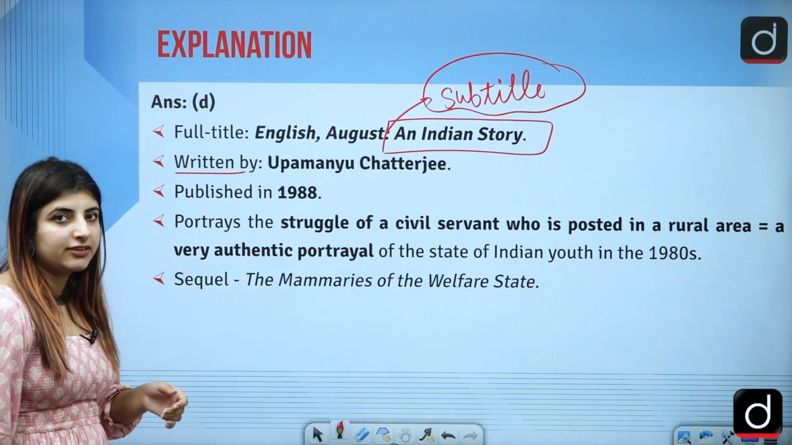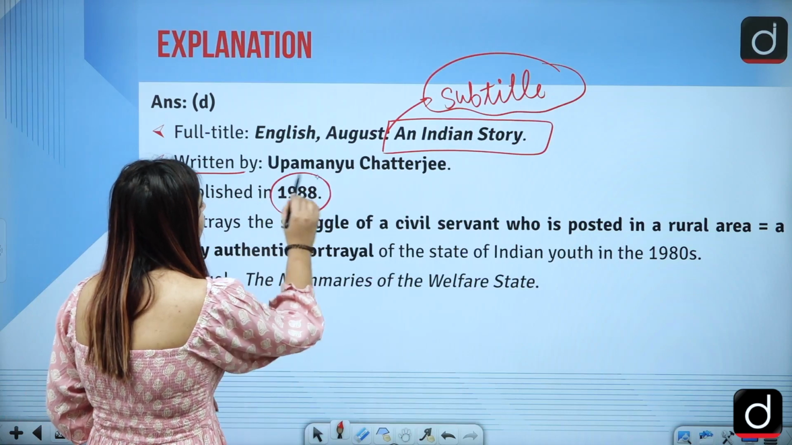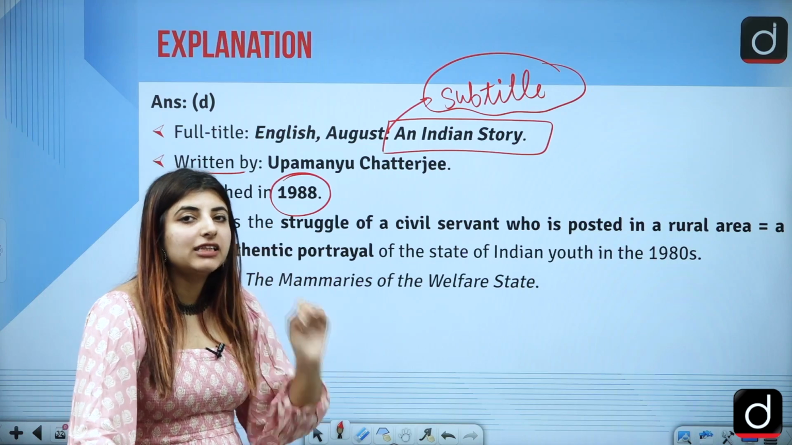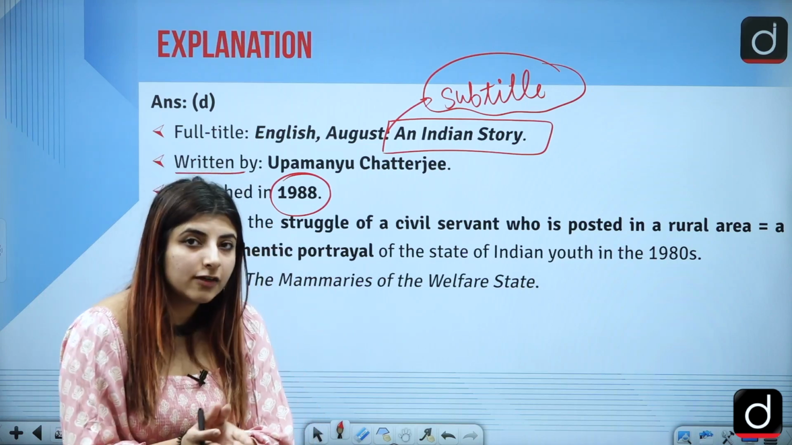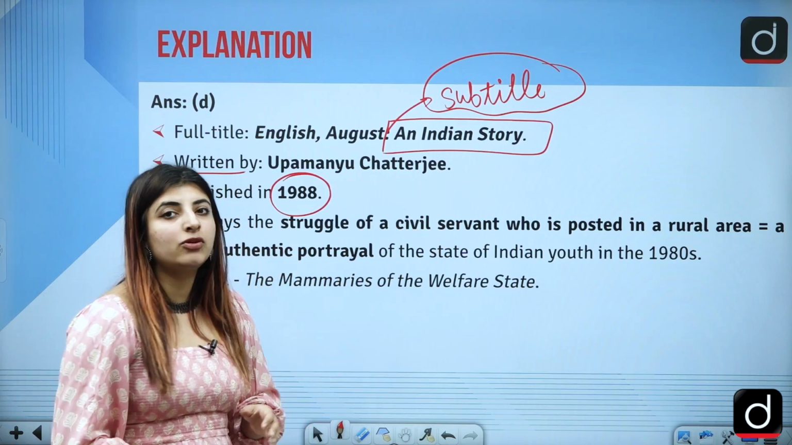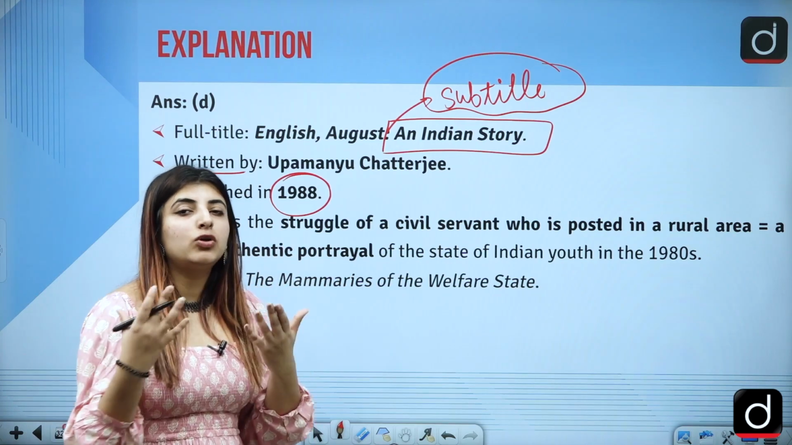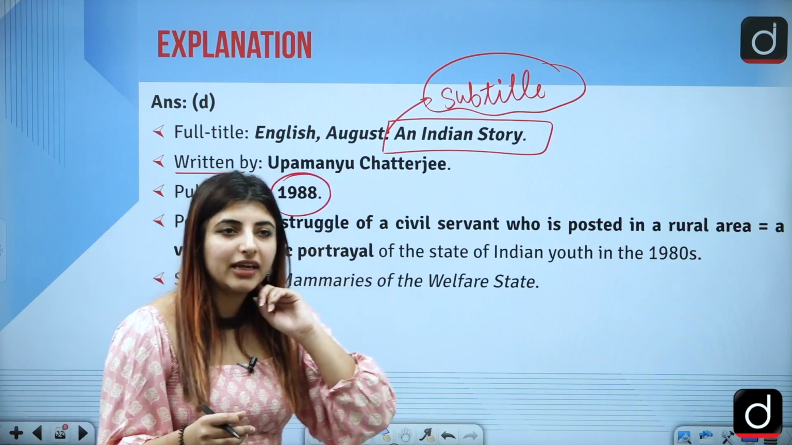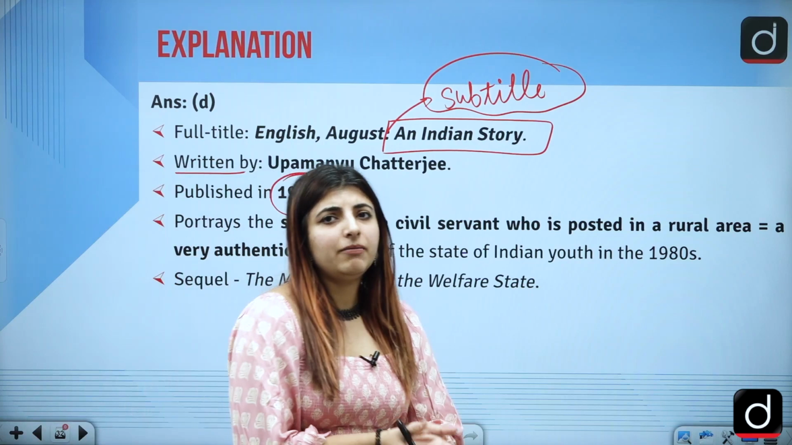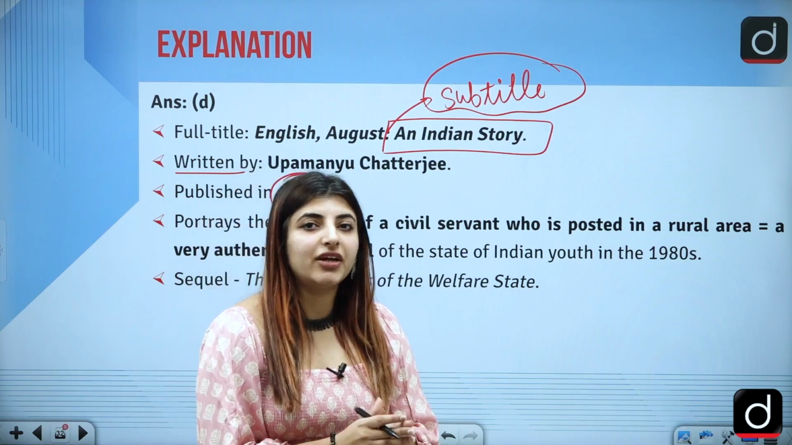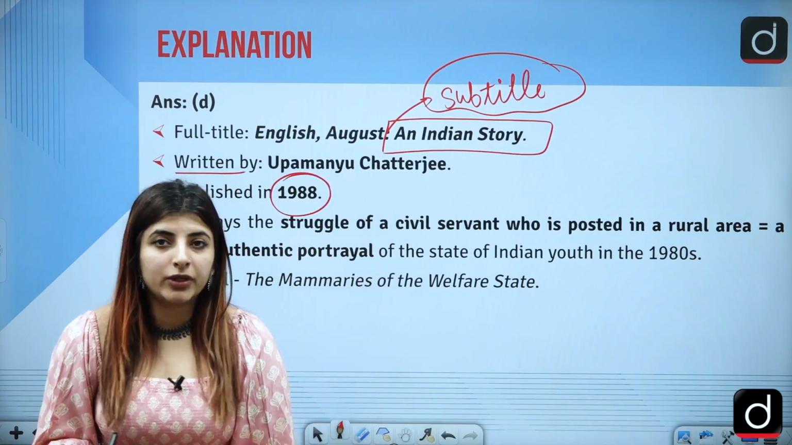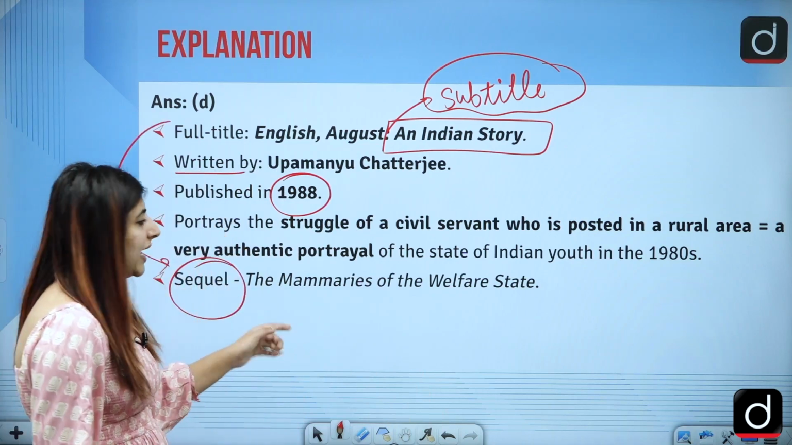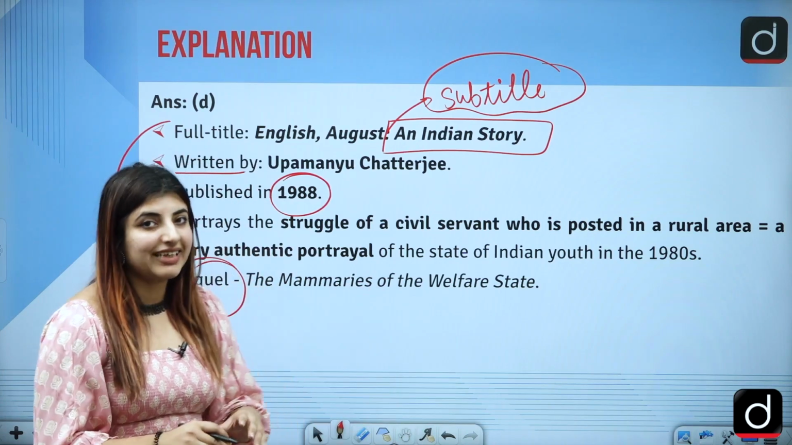It was written in the year 1988. And what does it deal with? It deals with the struggle of a civil servant who has been posted in a rural area. At that point of time, in the 1980s, people used to think that if they are a civil servant, of course, why are they being posted in a rural area, and what are the struggles they are usually dealing with, correct? There was a sequel to this very work, known as The Memories of the Welfare State.